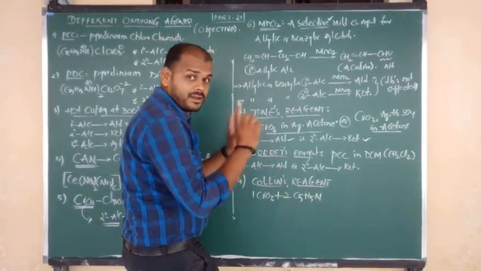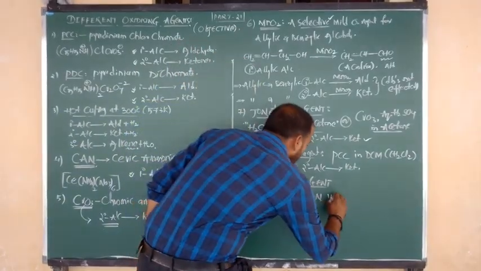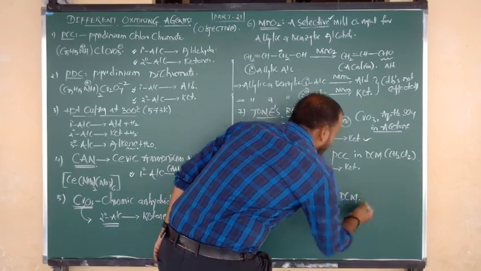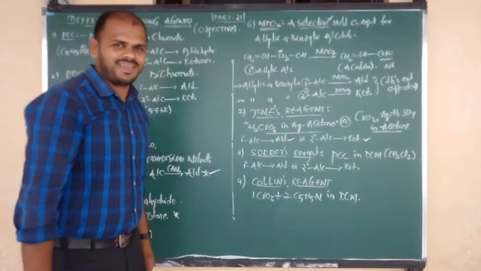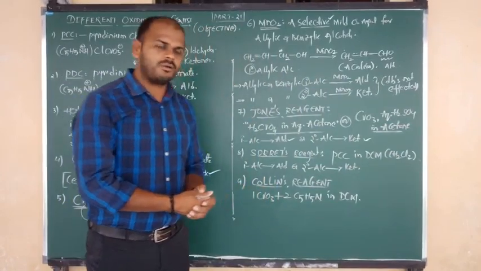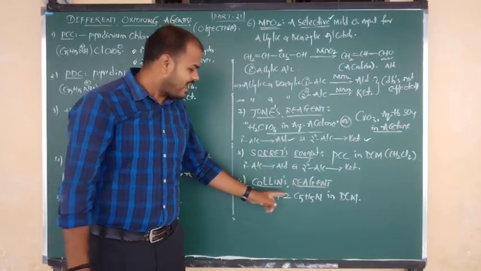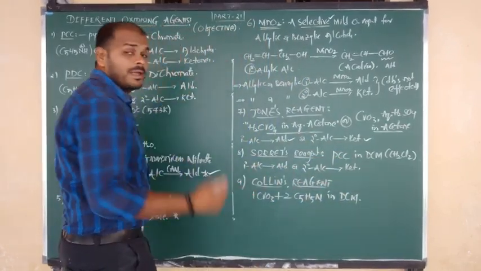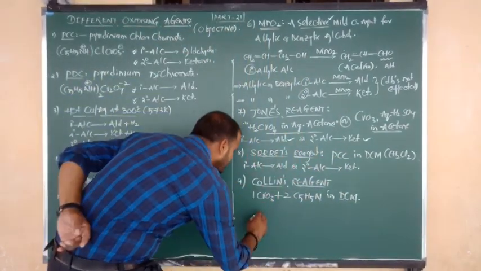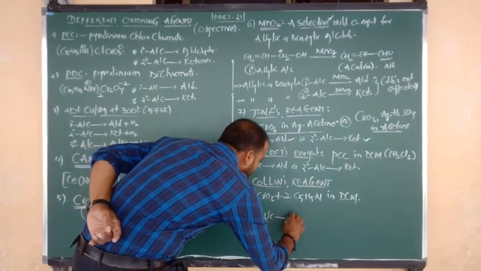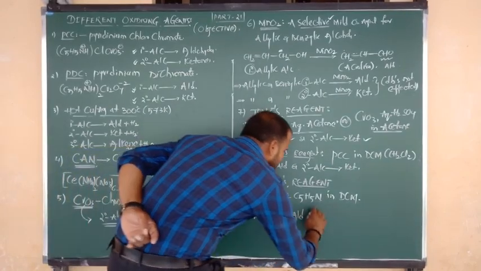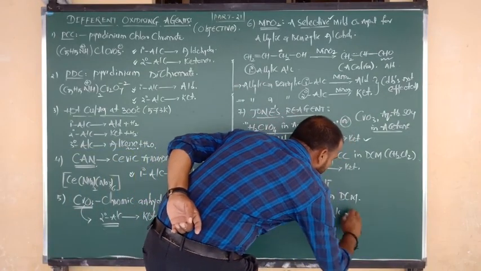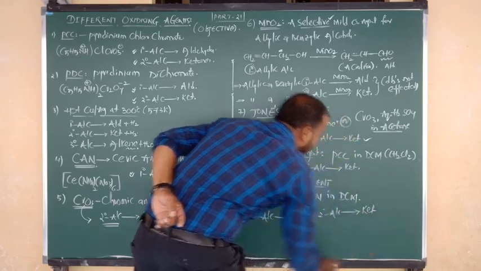Remember the 2 moles of pyridine with the mole numbers. The solvent is again DCM, dichloromethane. So 1 mole of chromic anhydride and 2 moles of pyridine in DCM is the composition of Collins reagent. Again the use is the same: it can oxidize primary alcohols to aldehydes and secondary alcohols to ketones.